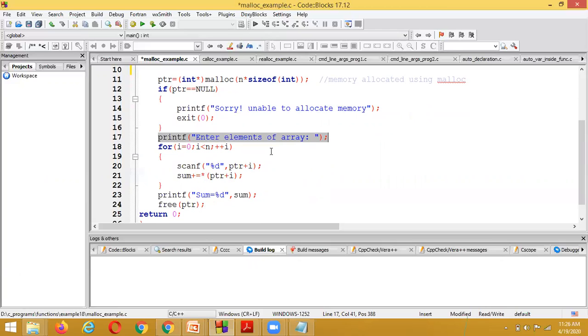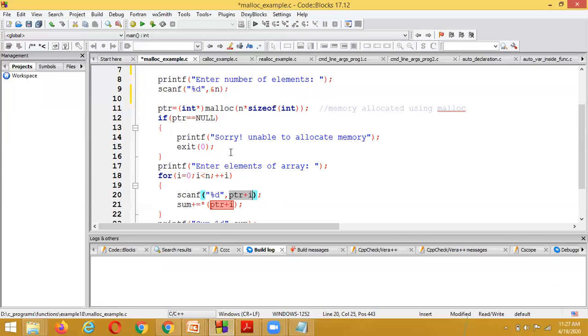And here how many elements do we want to be collected? 3 elements. That's why we have written for i equal to 0, i less than n, and i plus plus. And where are we storing those values? We are storing them using pointer plus 0, pointer plus 1, like that. We are storing those 3 elements inside which one?